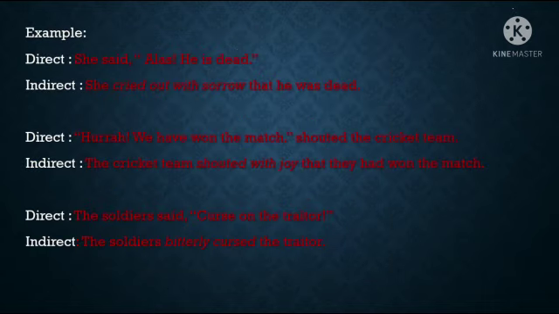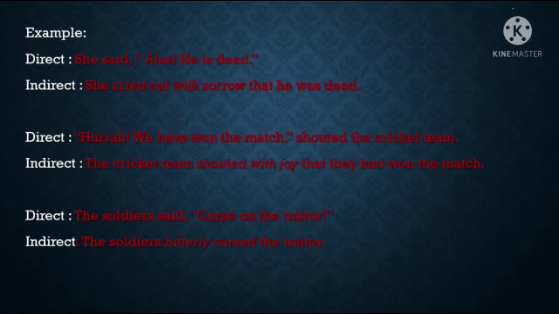See the example. She said, "Alas! He is dead." So we know the meaning of alas. Alas expresses sadness, isn't it? So when you change it into indirect speech, how is it changed?